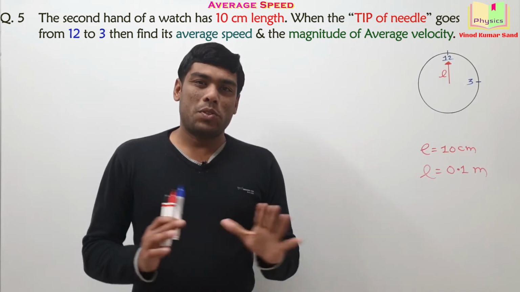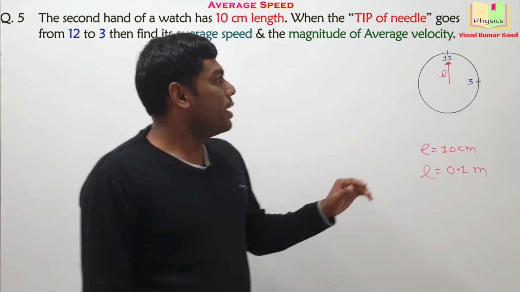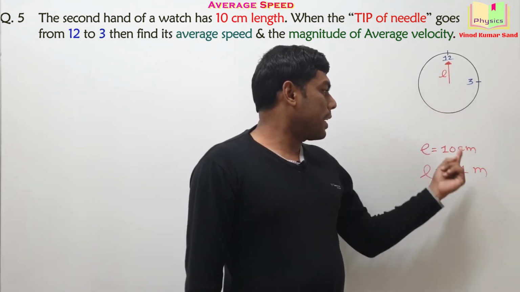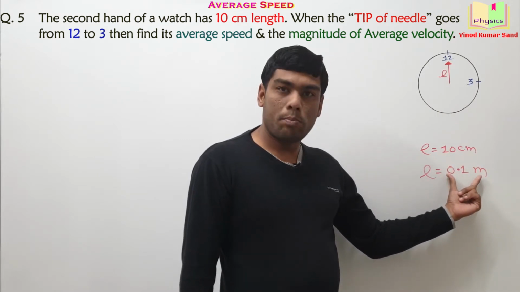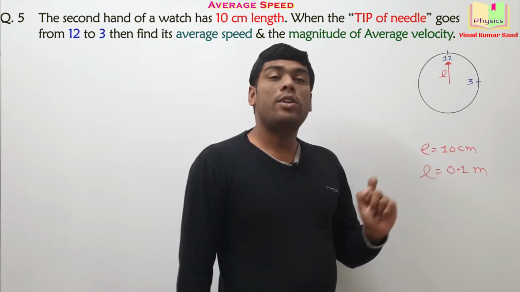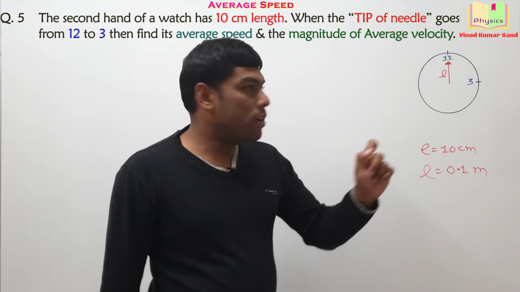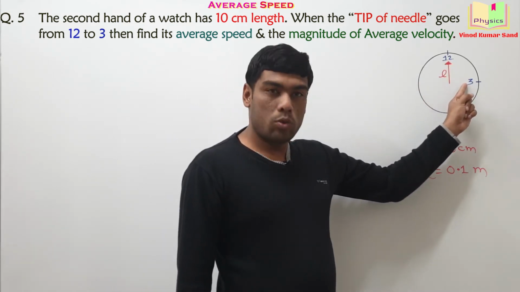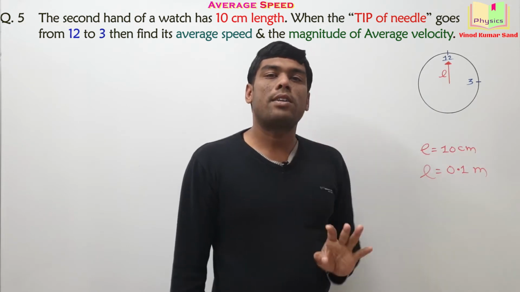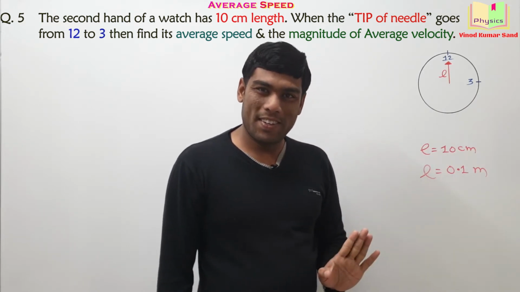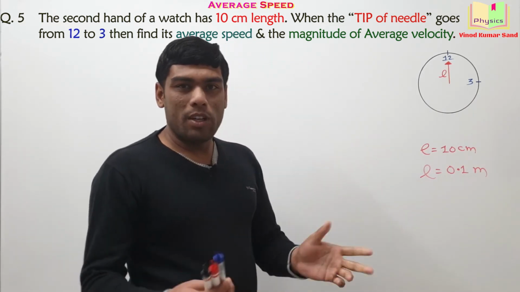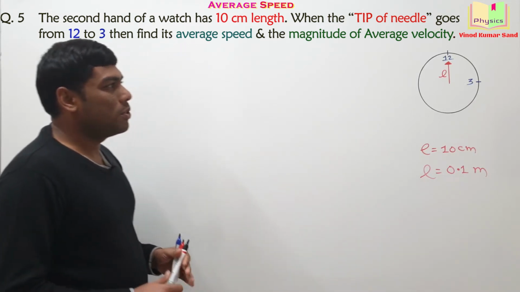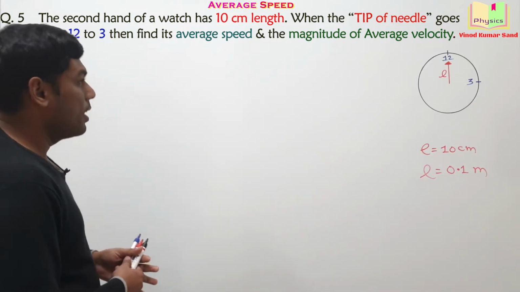Taking up the next question, it's a simple one. The length of the second hand of a clock is 0.1 meter. We need to find the average speed of the tip of the second hand when it moves from 12 to 3, as well as the magnitude of the average velocity. Okay, it's a simple question. If you wish, you may pause the video here and give it a try.